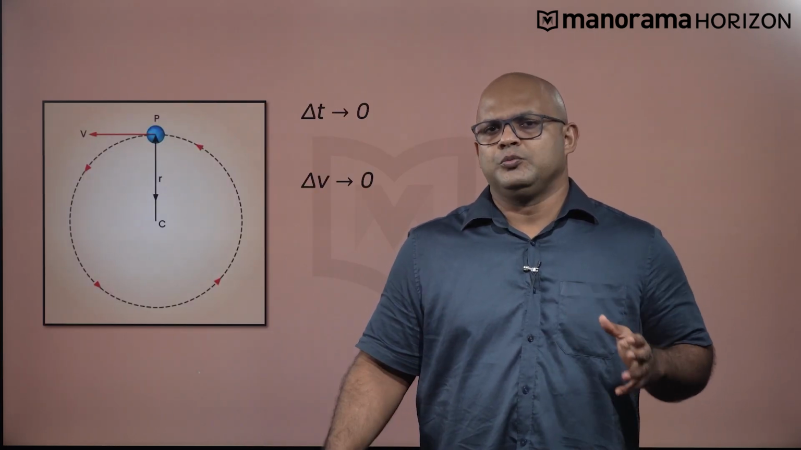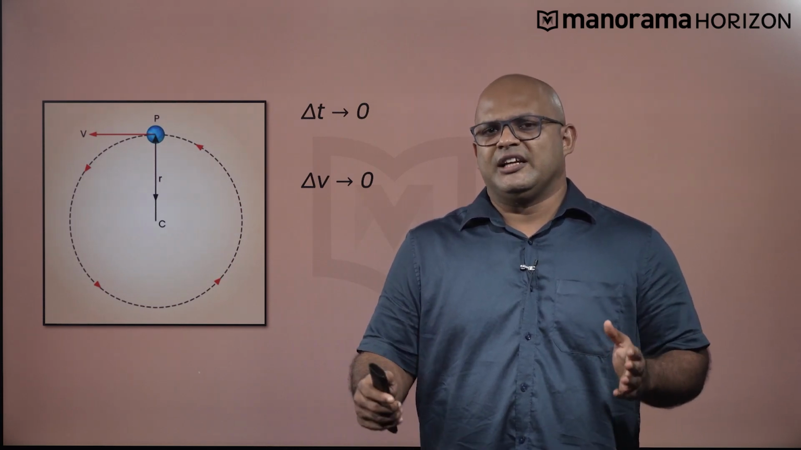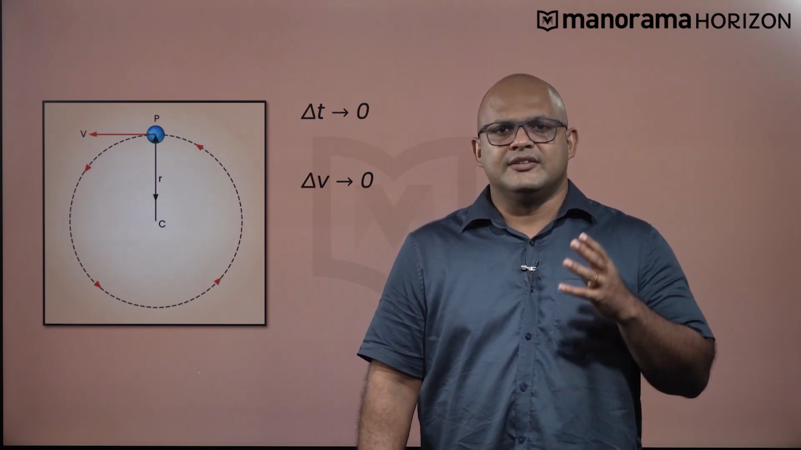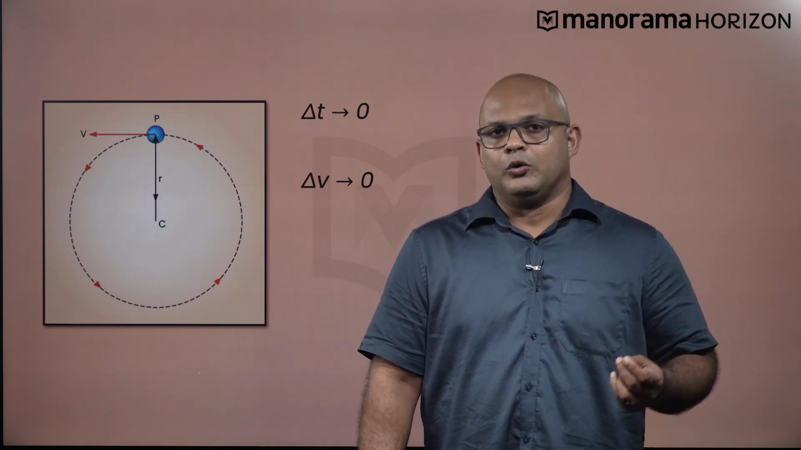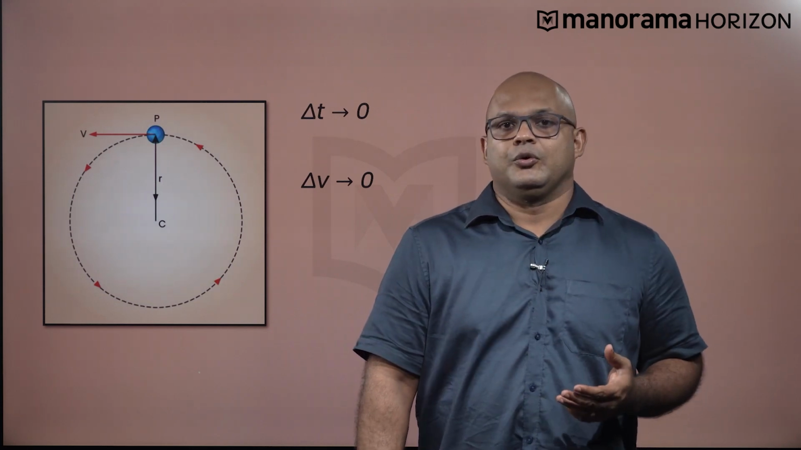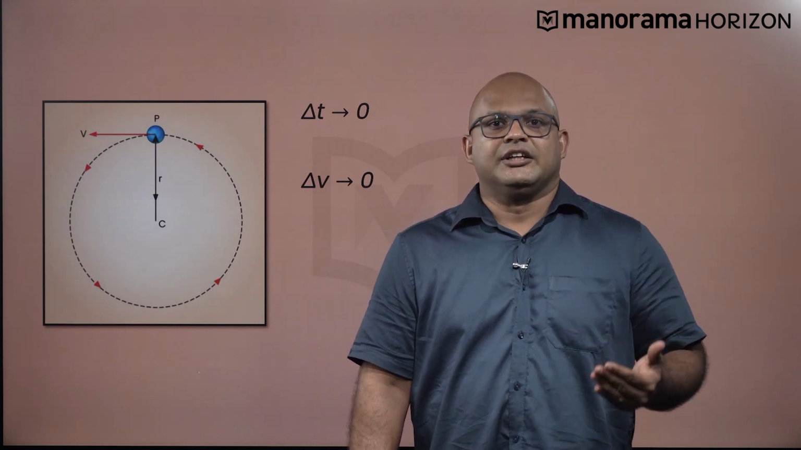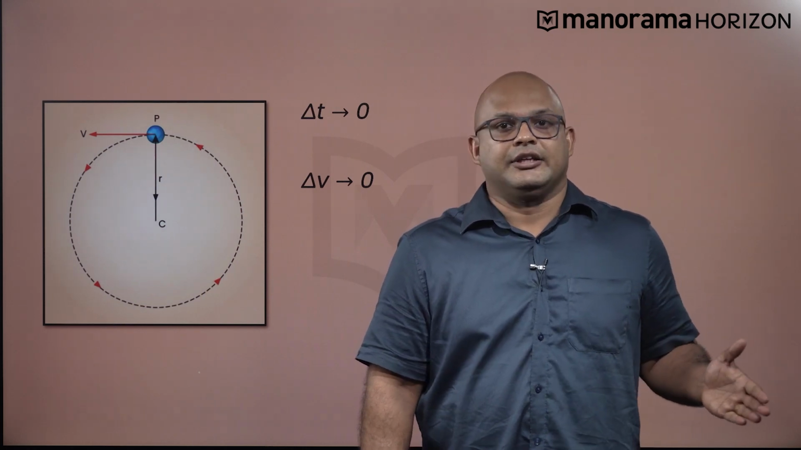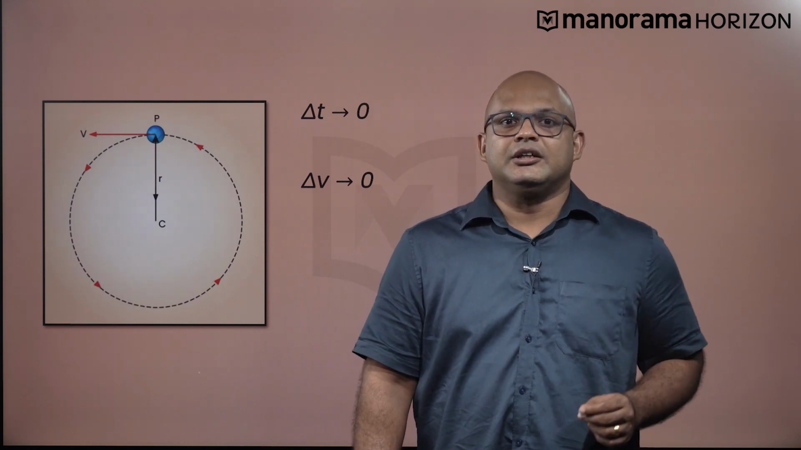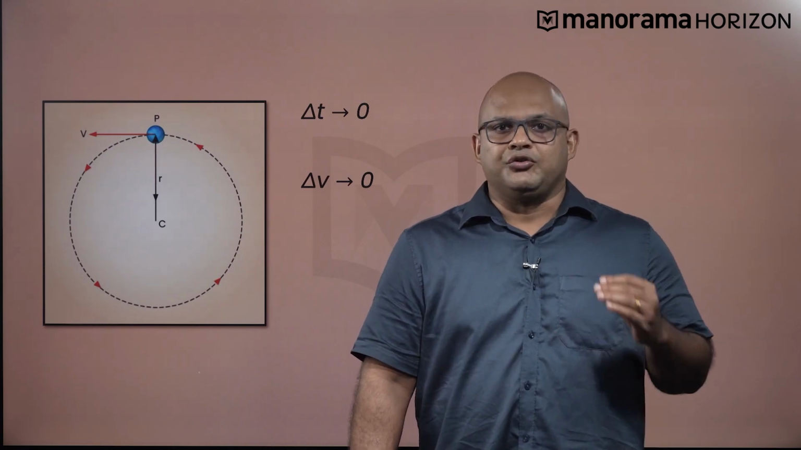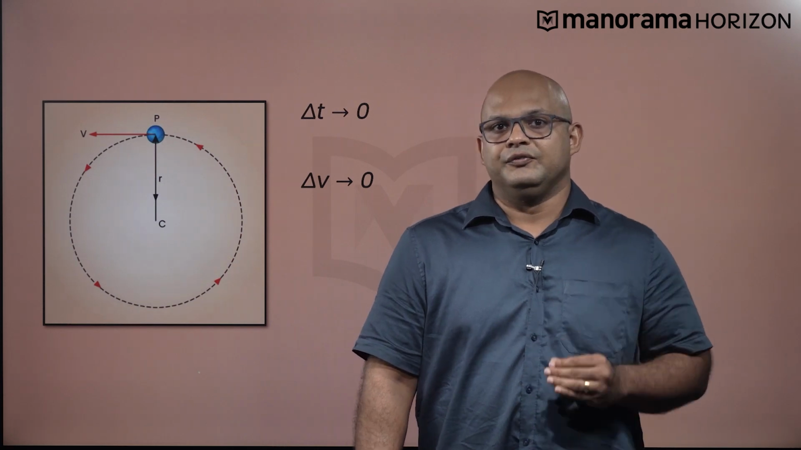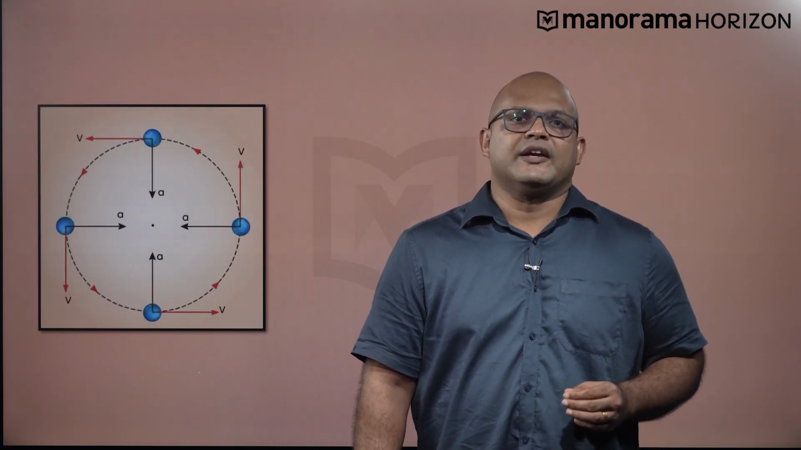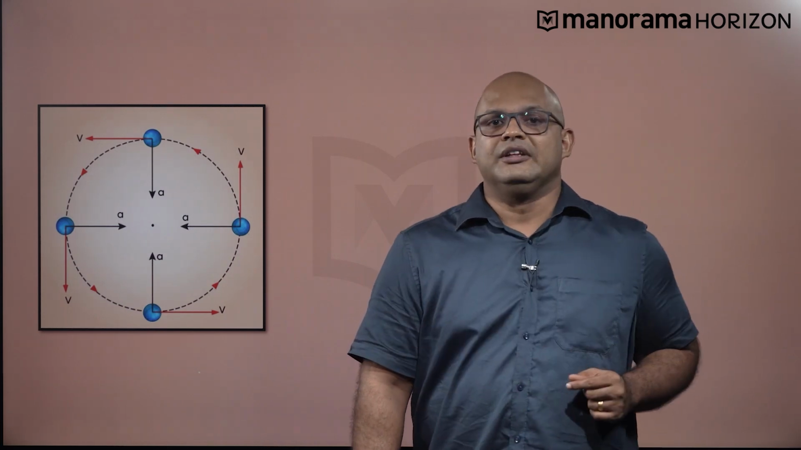So you can take any two points on the circle corresponding to a time interval delta t, and as long as the speed of the object remains constant, the acceleration will also remain constant. This will hold true even when delta t tends to 0. At that time, the average acceleration becomes instantaneous acceleration, which is still directed to the center of the circular path, since the change in the velocity vector delta v tending to 0 is still perpendicular to the velocity vector v. Thus, the acceleration of the object in uniform circular motion is always directed towards the center of the circle.